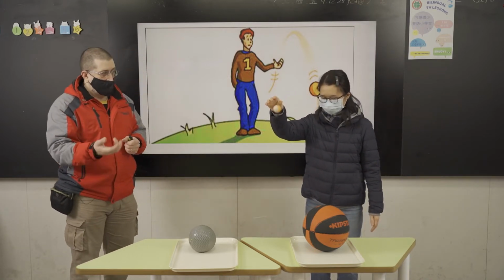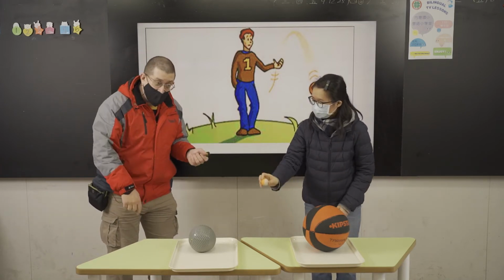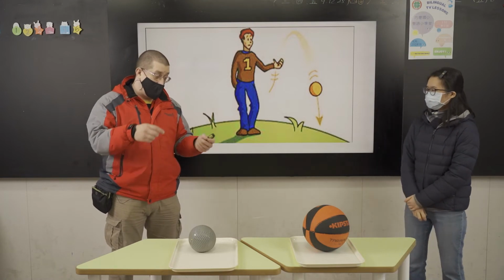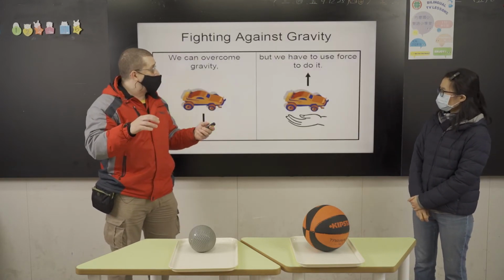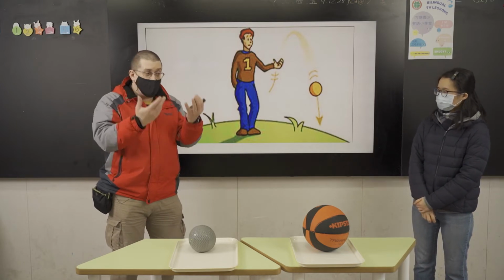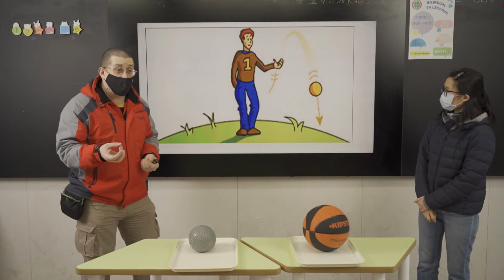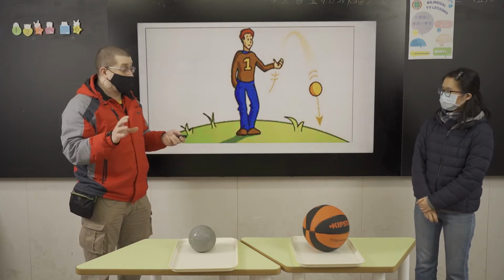When we drop the ping pong ball, what happened? It fell down. Yes, it fell down, then it hit the floor and bounced back up. So whenever gravity pulls anything down to the earth, it pulls everything down to the earth. And we have to use a little bit of force to try to go against it.